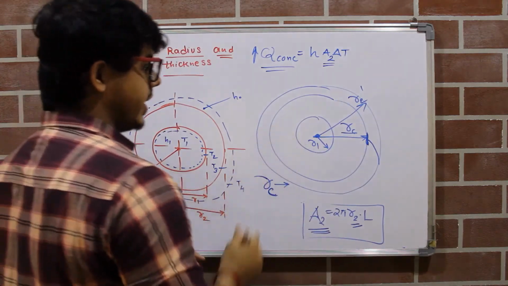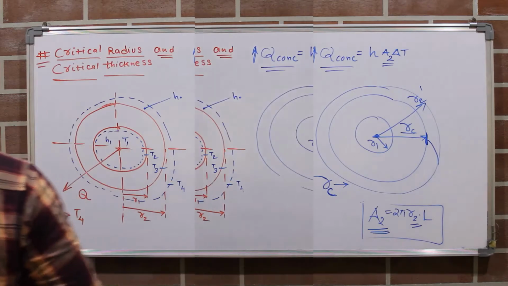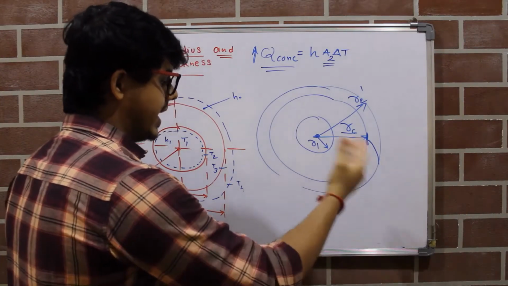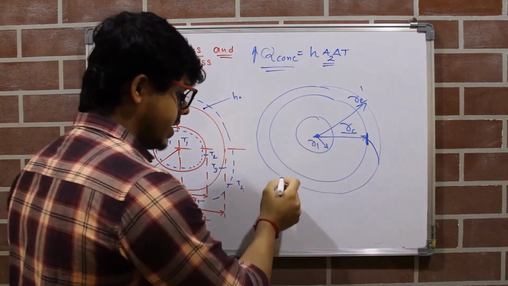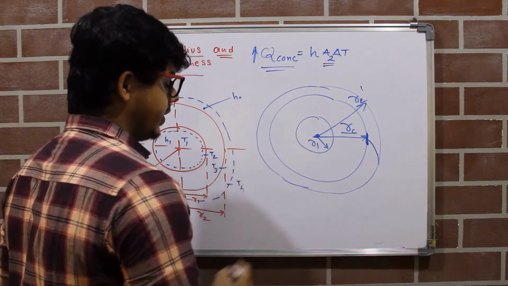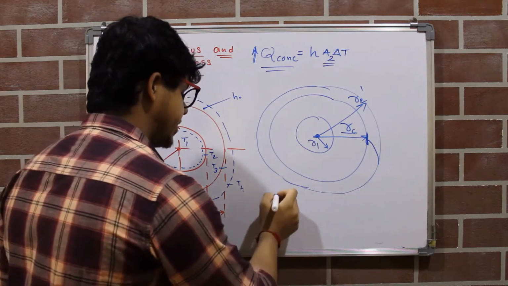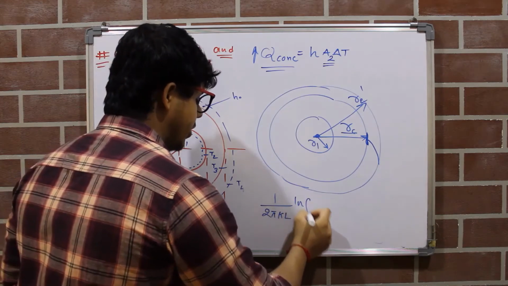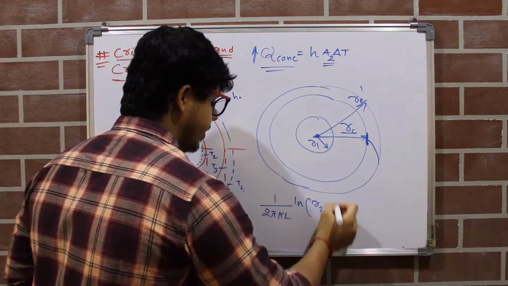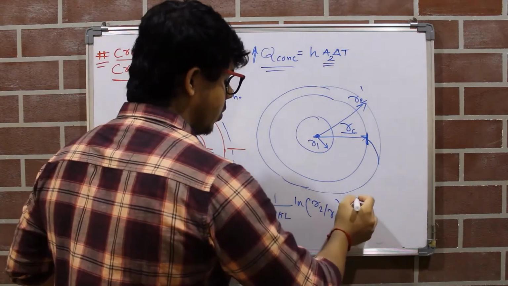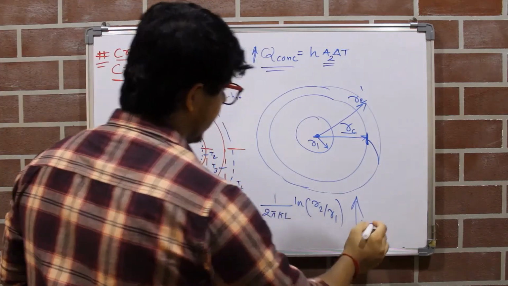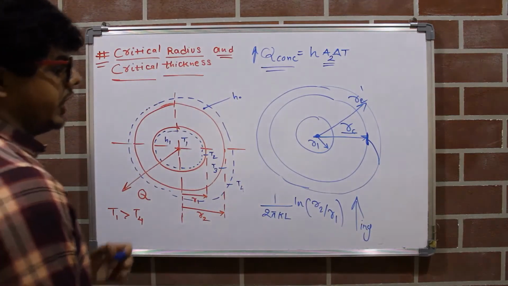Now why does this occur, why does the heat loss start decreasing? When we add further material from RC to R2 dash, we can notice that our thermal conductive resistance, which is given by 1 upon 2 pi KL into ln of R2 by R1, goes on increasing.